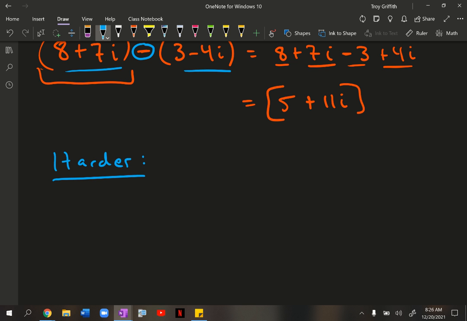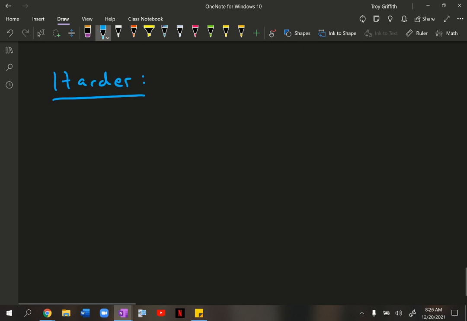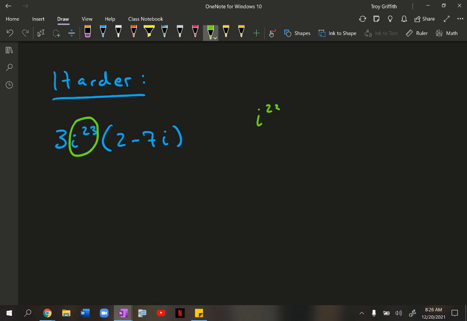And then, like I said, I'll have a little bit of practice for you guys to try. So let's say that we had 3i to the 23rd times 2 minus 7i. All right. So if I was going to approach this, anytime I see something that has an i to a power other than 1, the very first thing I should do is let's see if we can work with that at all. So let's try i to the 23rd.